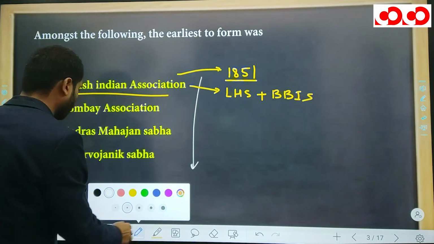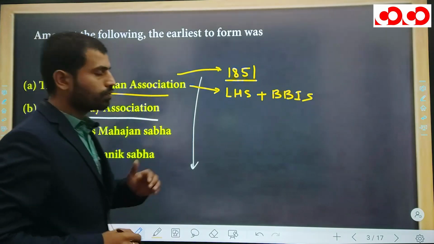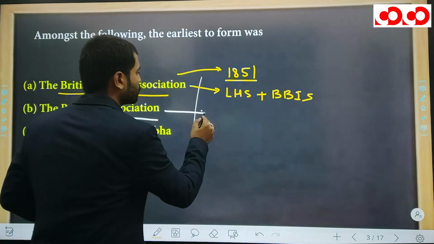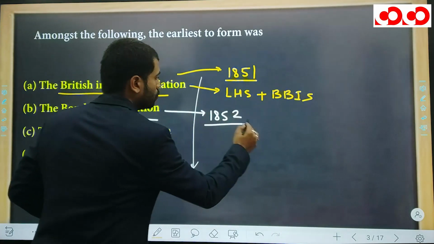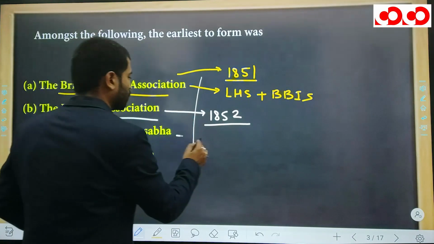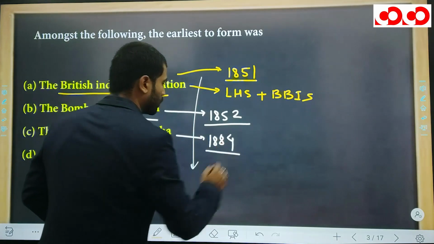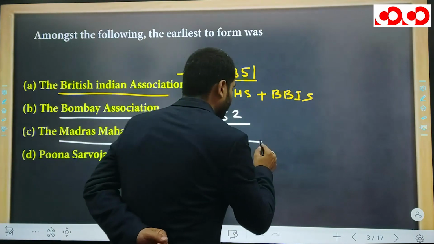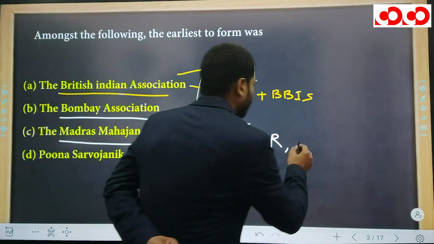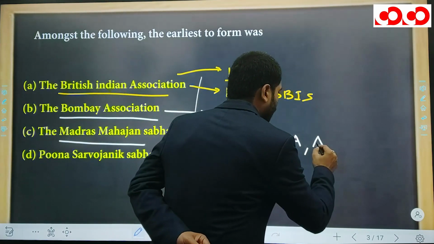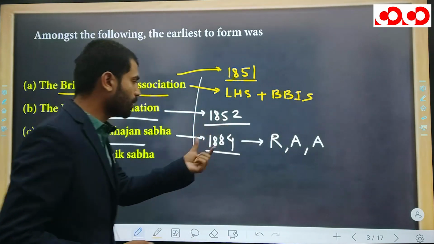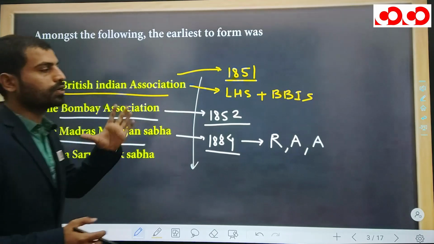Okay, now let's talk about the Bombay Association. I have already told you it was inspired by British Indian Association. So the Bombay Association was formed in 1852 and who was the founder? Dada Bhai Nehruji. Next, Madras Mahajan Sabha was formed in 1884. Remember 1884, and also remember the personalities who formed it. First one is Raghavachari, next one is Anand and another one is Iyer. So you can remember very easily that Raghavachari, Anand and Iyer, this triplet formed Madras Mahajan Sabha in 1884.